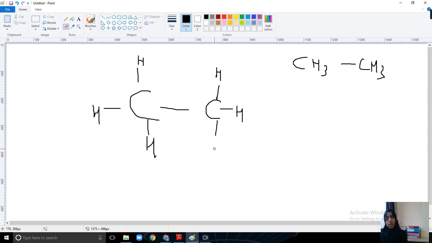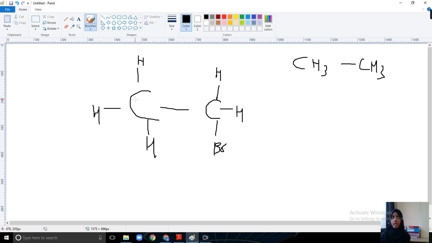Ethane to ethyl, understood? Now I am adding bromine here, Br. So it will become ethyl bromide. Ethane to ethyl, and ethyl to ethyl bromide. So it is an alkyl halide. Ethyl is the alkyl group and bromide is the halogen group, halogen atom. So this is the common name for alkyl halide, ethyl bromide.